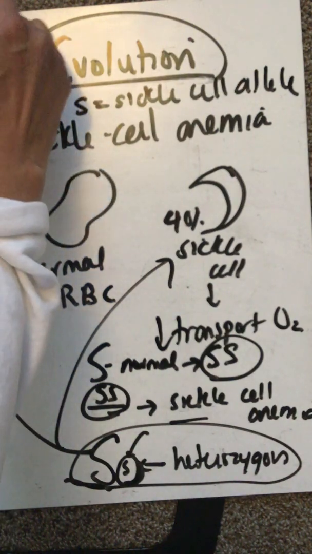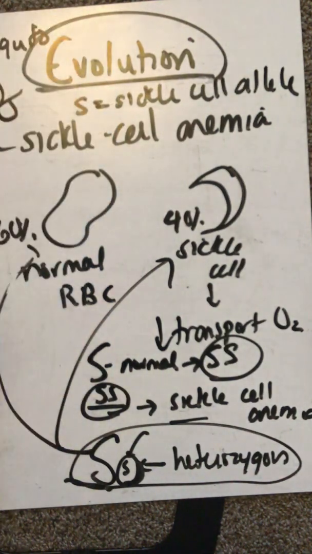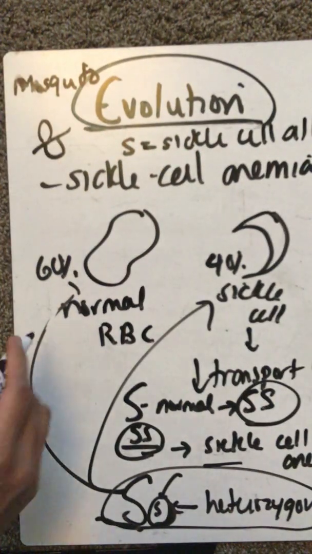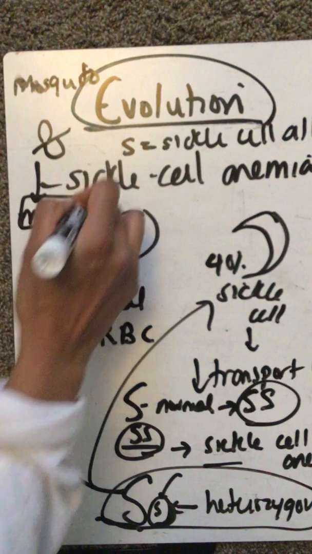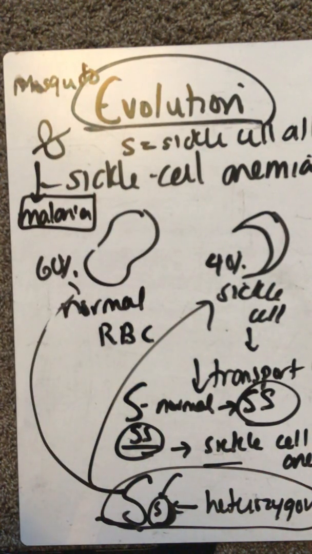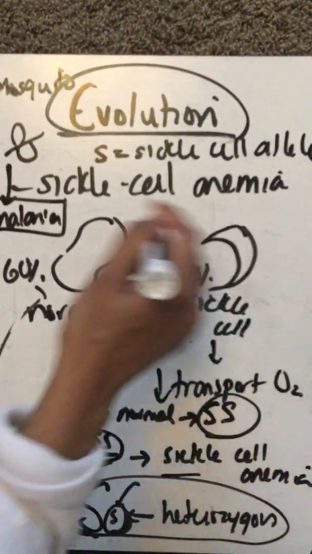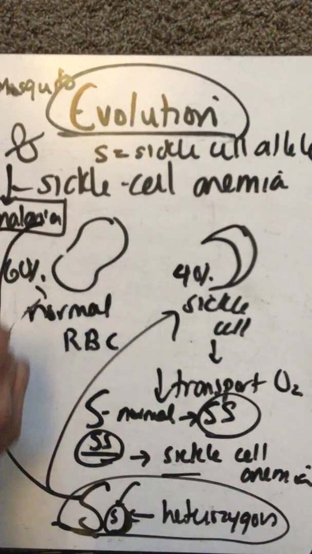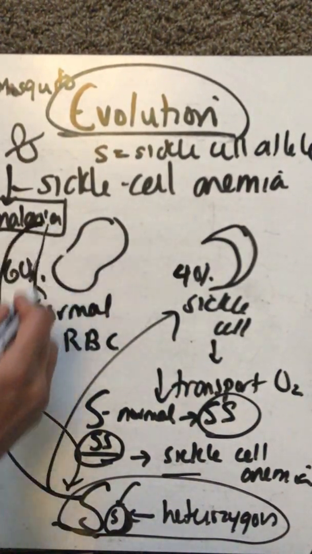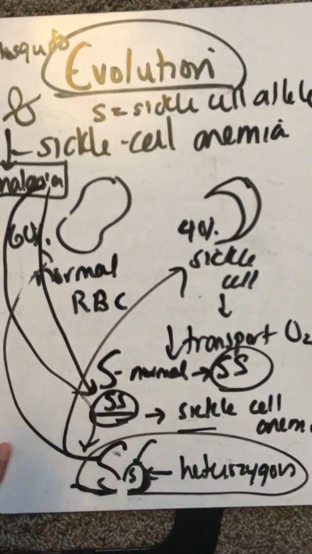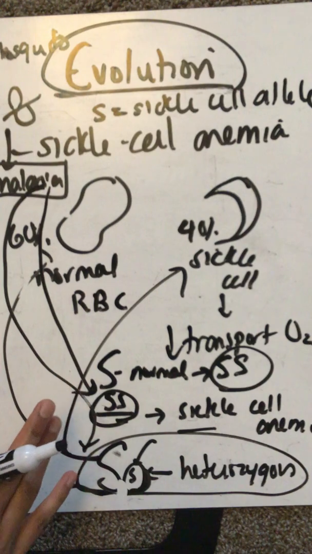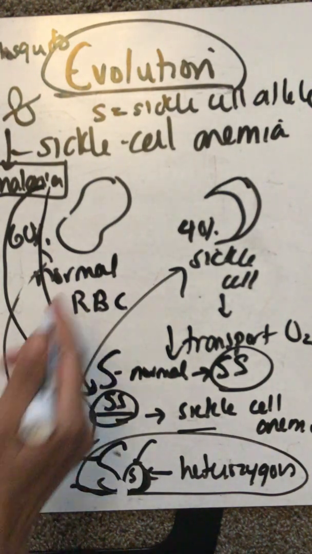Here's a mosquito. When the mosquito bites you, you get malaria. It's this parasite that mosquitoes carry, and malaria can be fatal. But if you carry this sickle cell allele, you don't get malaria. So you're going to have a selective advantage.